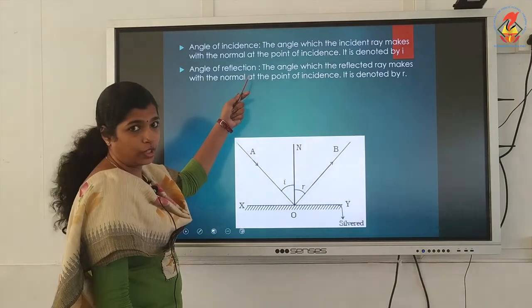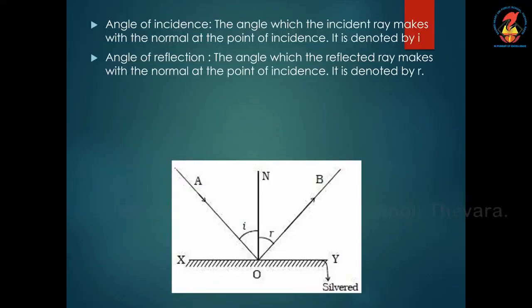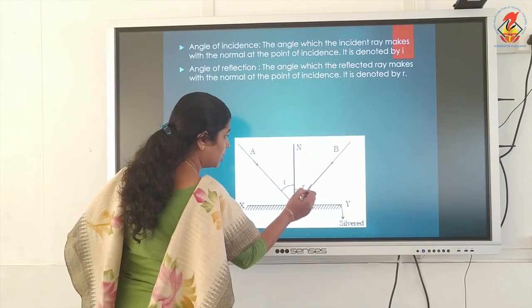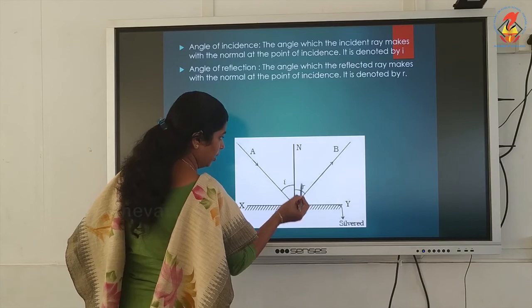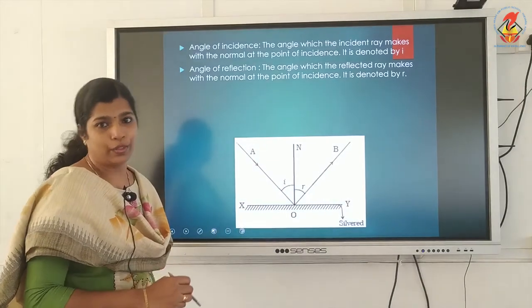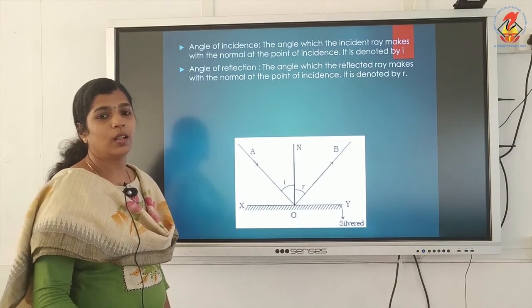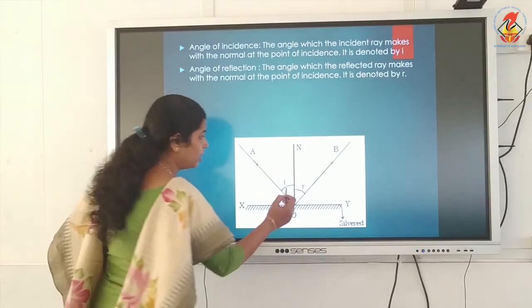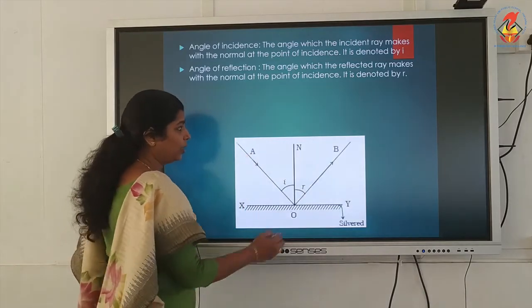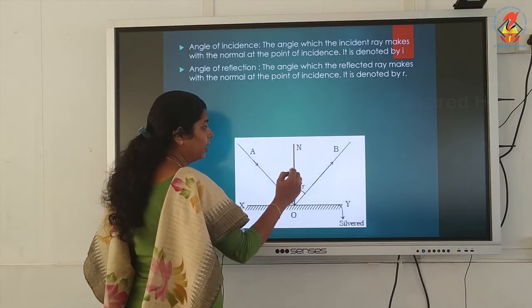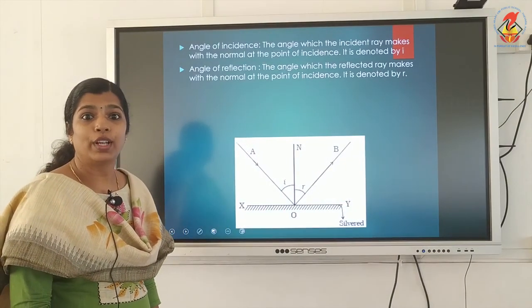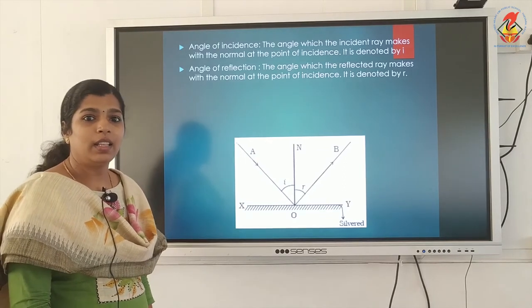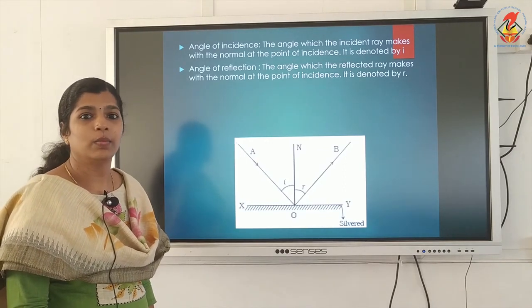Angle of reflection, that is the angle between the reflected ray and the normal. So, this is a reflected ray and this is the normal. This angle is known as the angle of reflection. It is denoted by the small letter r. This angle between the reflected ray and the normal is known as the angle of reflection, and that is denoted by the small letter r.